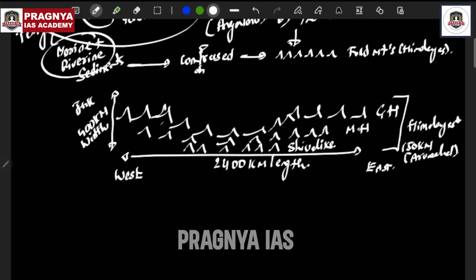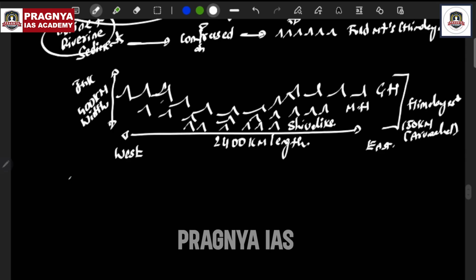So what UPSC has asked is: consider the following statements about the Himalayas. The first statement is that the length of the Himalayas is about 2,400 kilometers. Yes, absolutely right. The second statement is that the width of the Himalayas decreases from west to east. See the question: consider the following statements about the Himalayas. That is what UPSC has asked about the Himalayas.